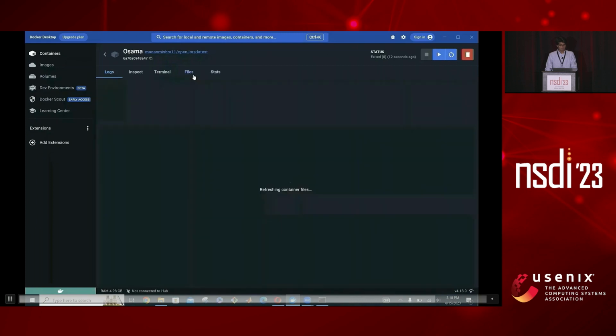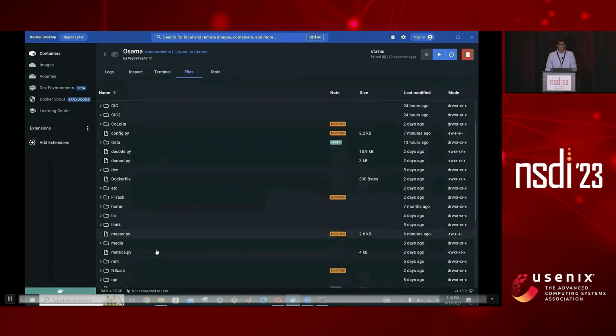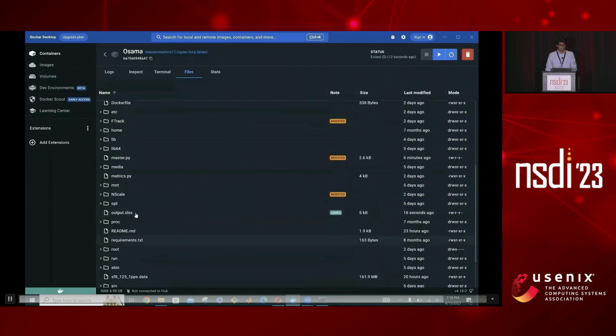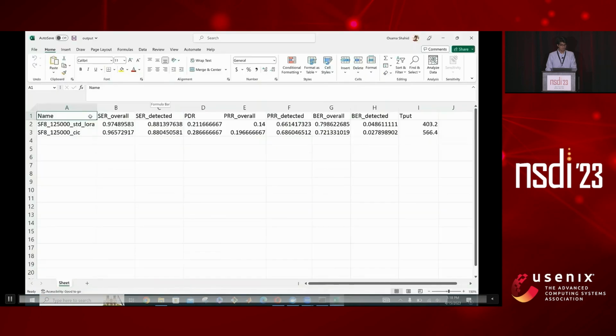Now, if we go back to the file section, we should be able to get the output file that we specified in the config.py. If we open it, on the columns of this Excel file, we can find the results of each of the metrics. And the different rows show the results for different demodulators that we had selected in the master.py block. I hope this gives an idea of how to use our framework.